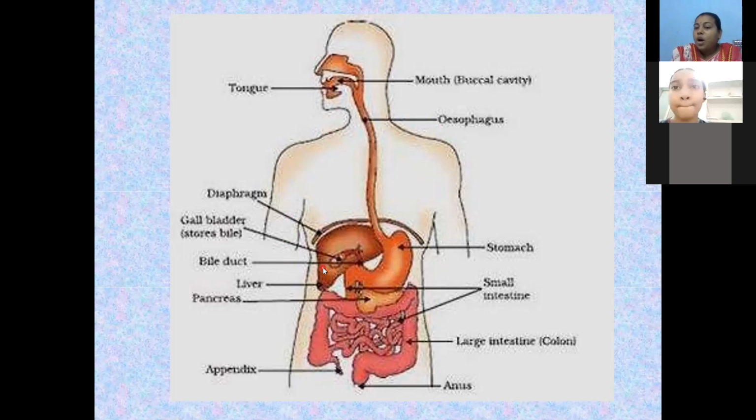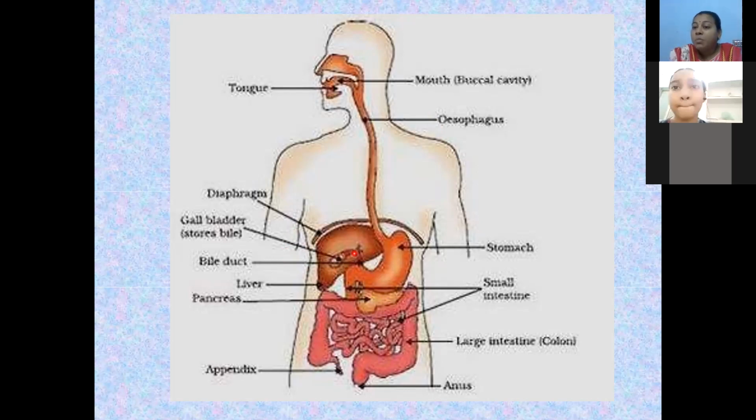Okay, these two are also glands. Liver secretes bile, whereas the pancreas secretes pancreatic juice. The liver is one of the mixed glands. Half of the liver is endocrine in action, and the remaining half is exocrine in action. So that's the reason the liver is a mixed gland.